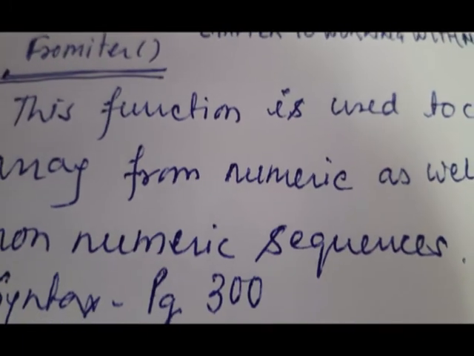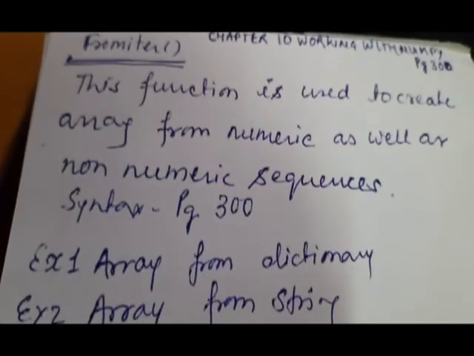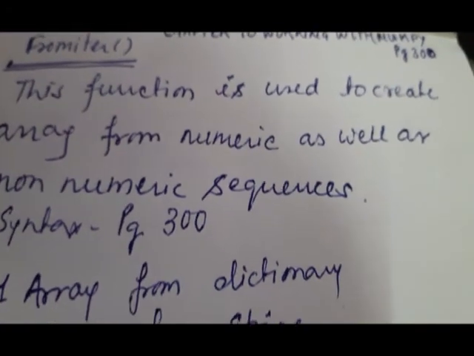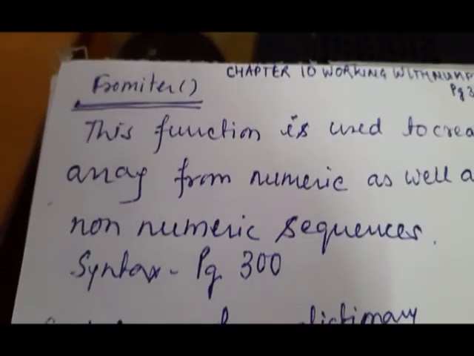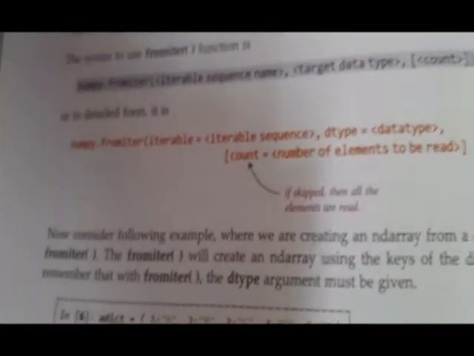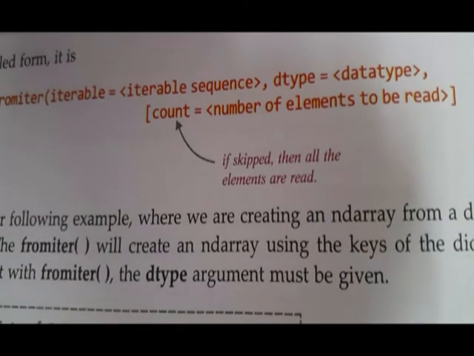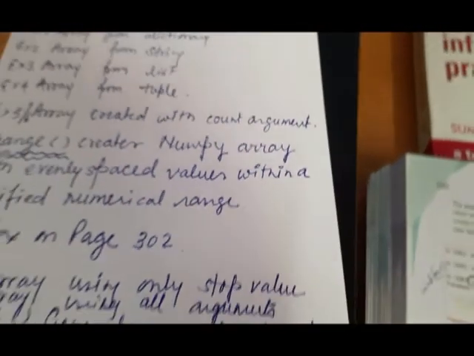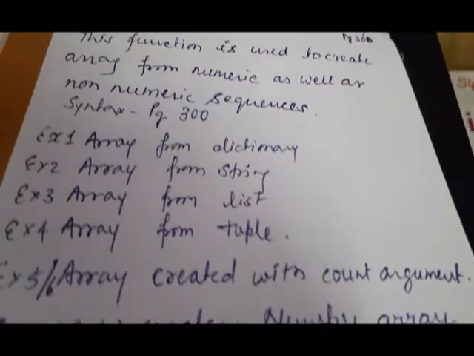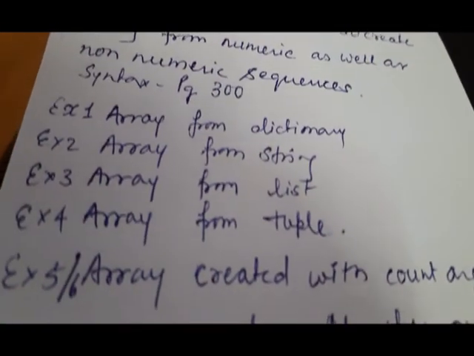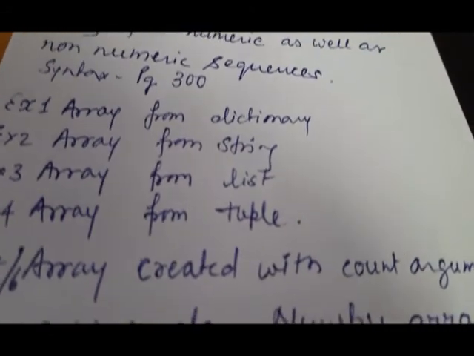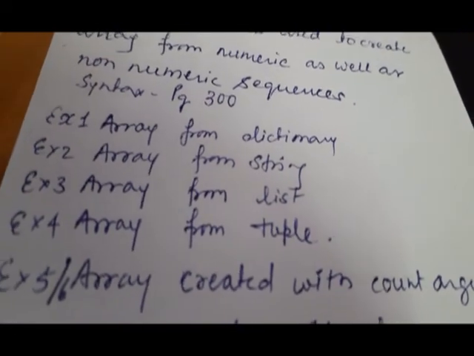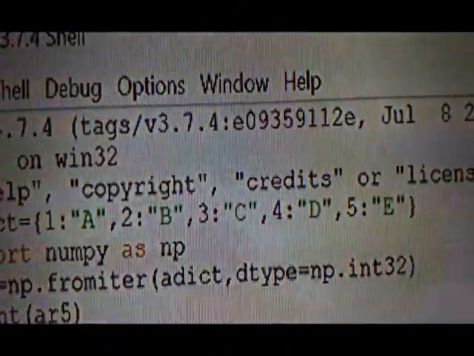This function is used to create an array from numeric as well as non-numeric sequences. Syntax is given on page number 300. This is the syntax. Now, I'll be giving you 5 examples. These 5 examples are from dictionary, string, list, tuple, and using all the arguments. Just now I have shown you the syntax using all the arguments. So, first one is created through dictionary.